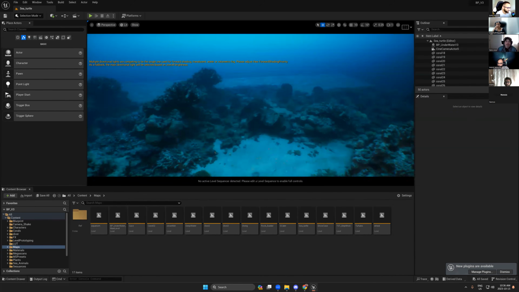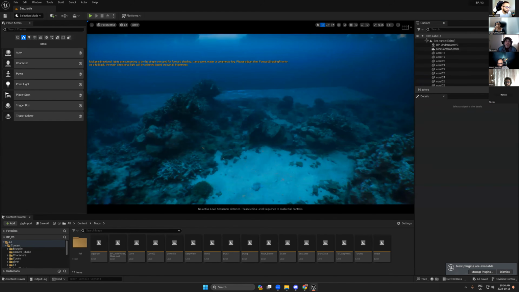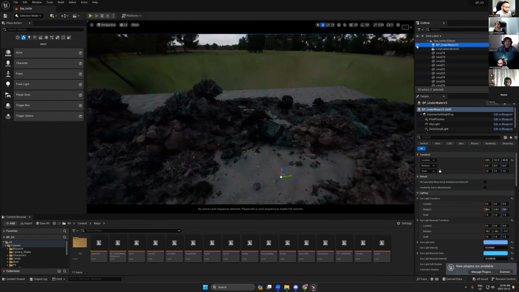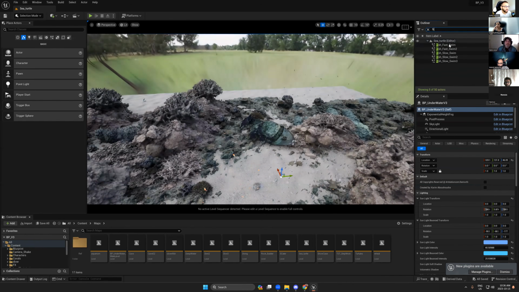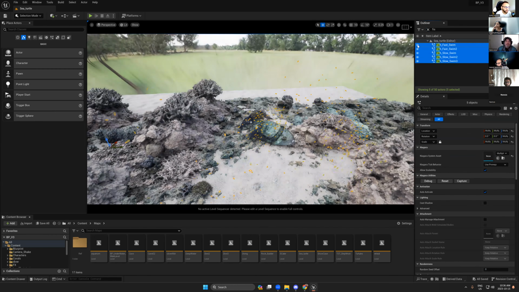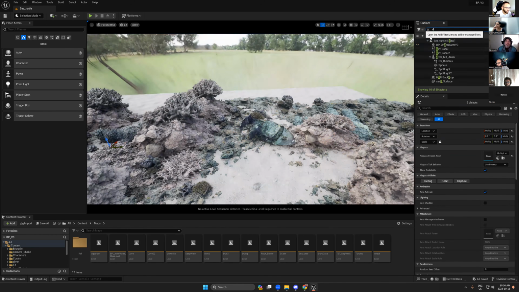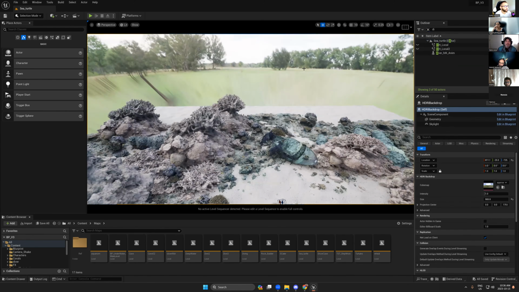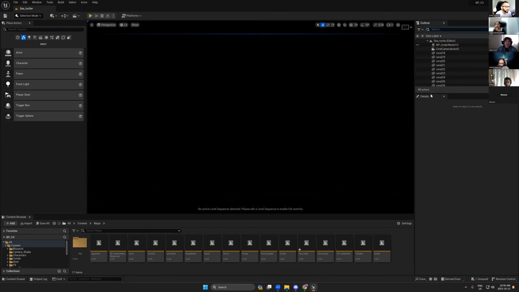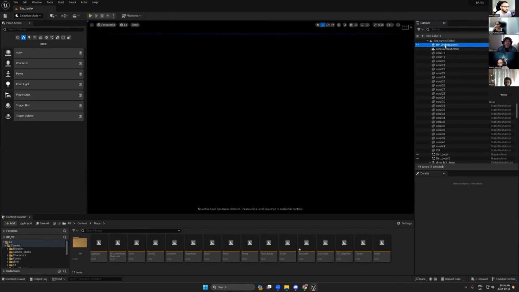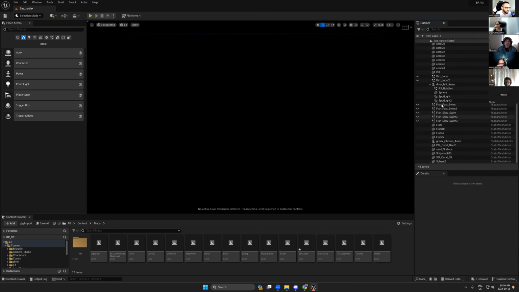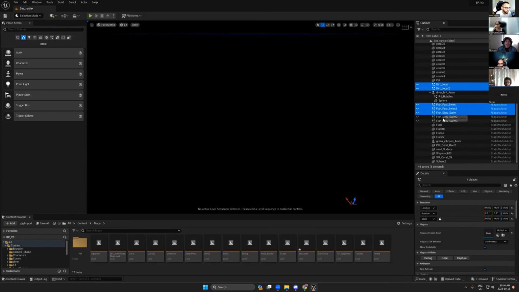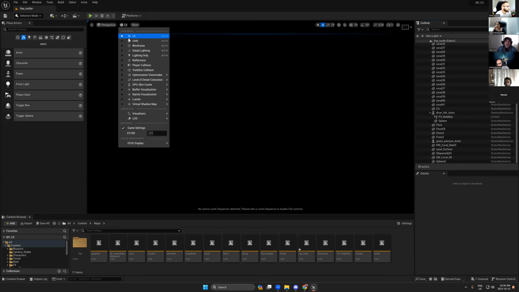This environment I made using my underwater plugins, and the plugins will also come with the fish and all the dirt here. We'll try to cover all of this. So let's remove everything in place, so we have nothing now. Even the spots, I don't need anything here, not even the fish, because we need to start from scratch.